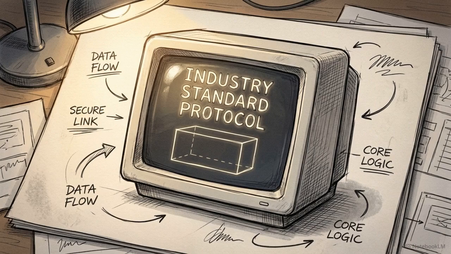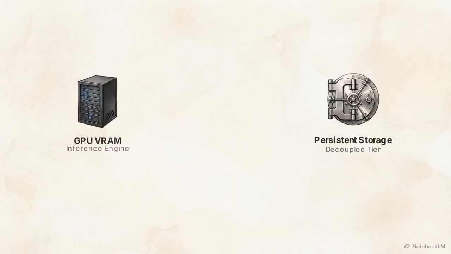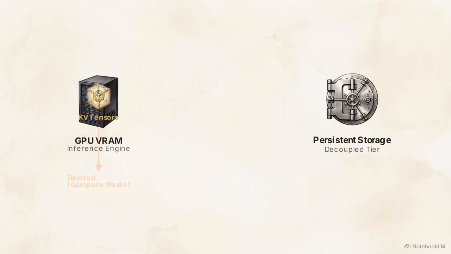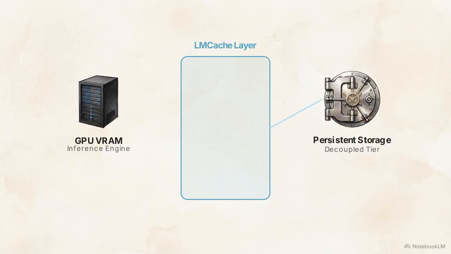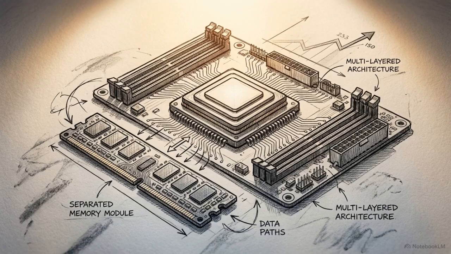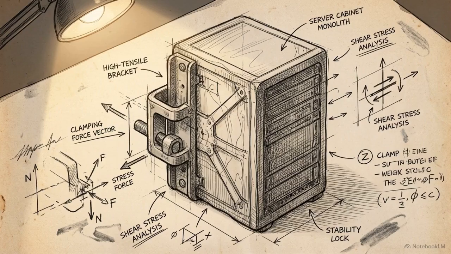LMCache challenges this requirement. It operates as an open-source layer that intercepts the KV tensors at the exact moment a request finishes, extracting them from the GPU and moving them into a persistent, shareable storage tier. Decoupling memory from the inference engine eliminates redundant prefill entirely, reducing required compute cycles and shifting the underlying economics of deployed LLMs. The architecture relies on an LMCache worker, a component installed directly alongside the inference engine, sitting exactly at the boundary of the GPU VRAM. This worker exposes 3 operations to manage state: lookup, store, and transfer.